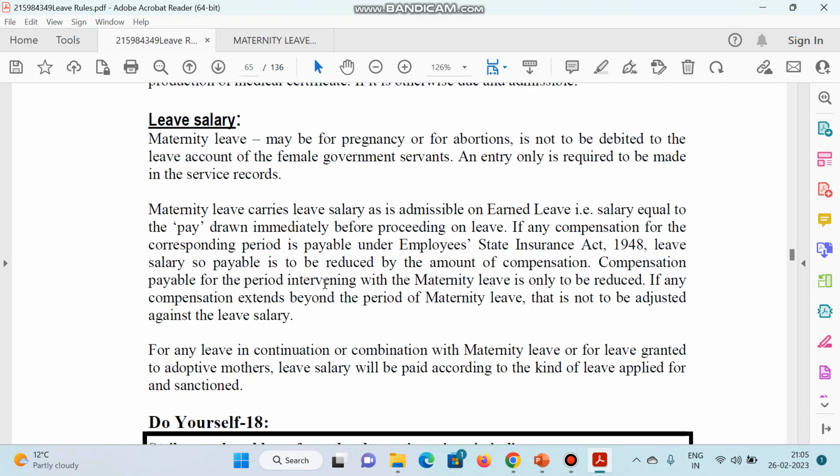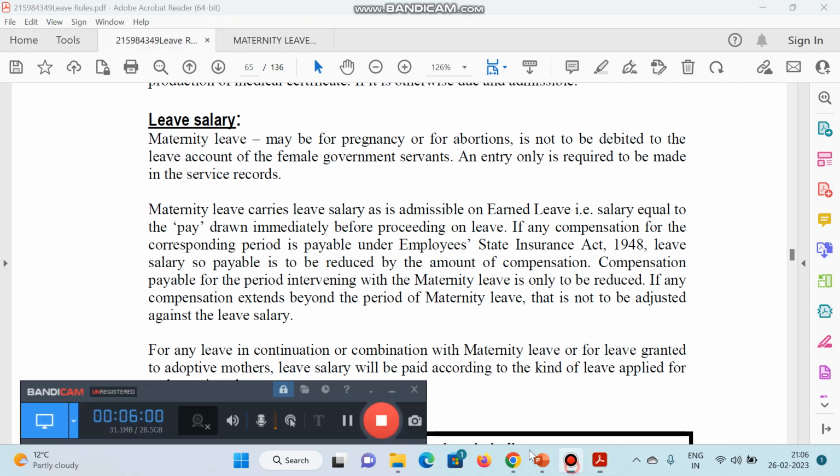If any compensation for the corresponding period is payable under the Employees' State Insurance Act 1948, leave salary so applicable is to be reduced by the amount of compensation, but that is in different cases. But you have to remember this point that the maternity leave carries leave salary as is admissible on earned leave. That is the salary equal to the pay drawn immediately before proceeding on the leave. So you have to remember this point also.